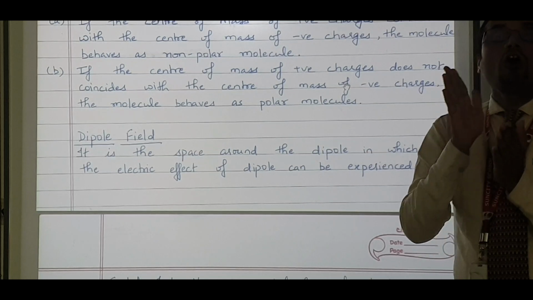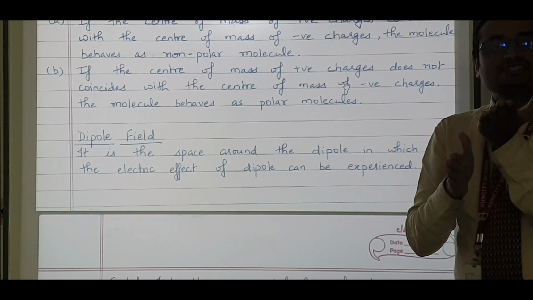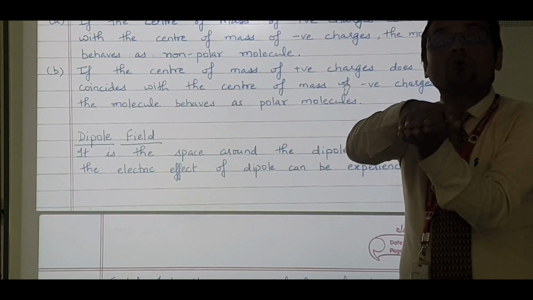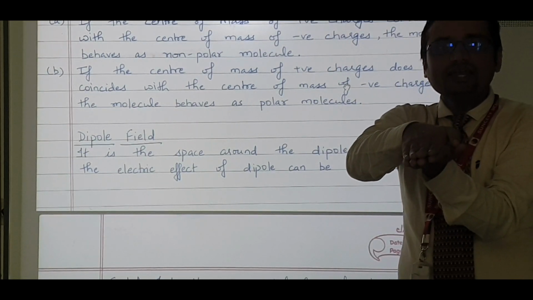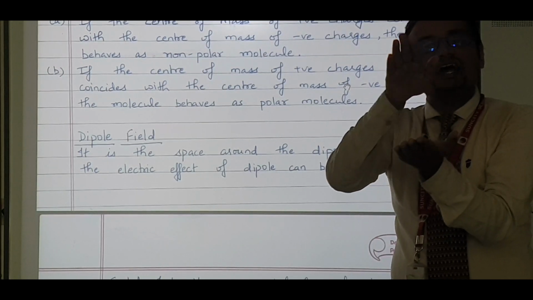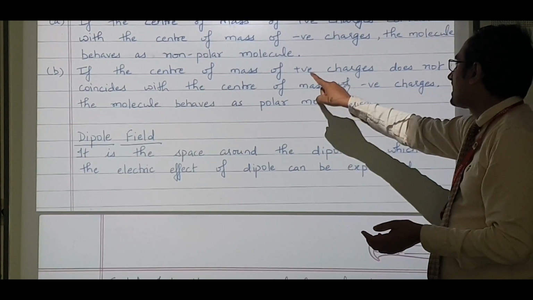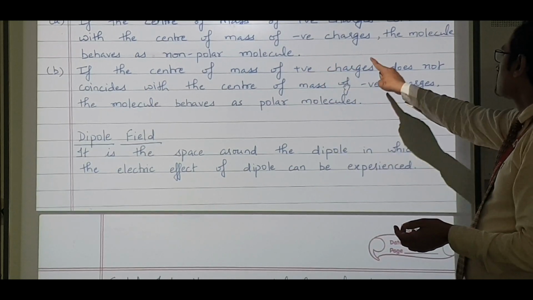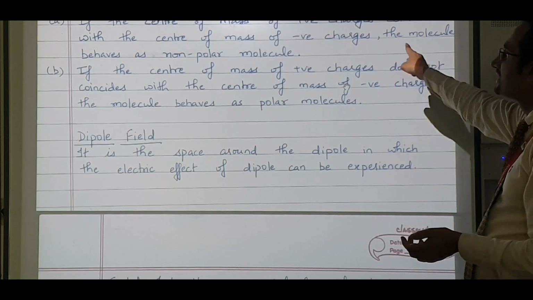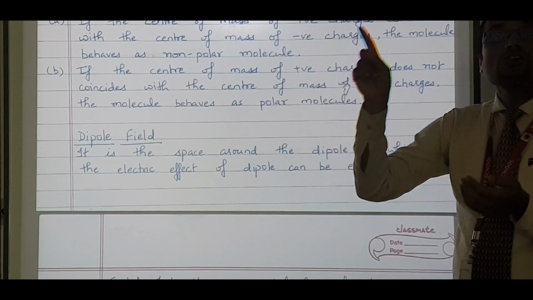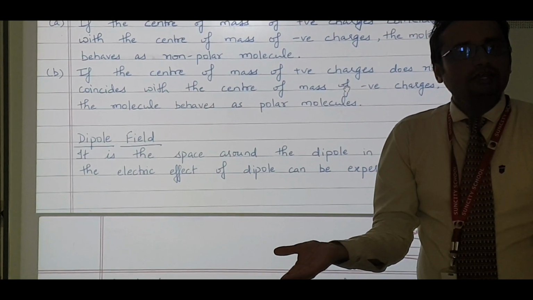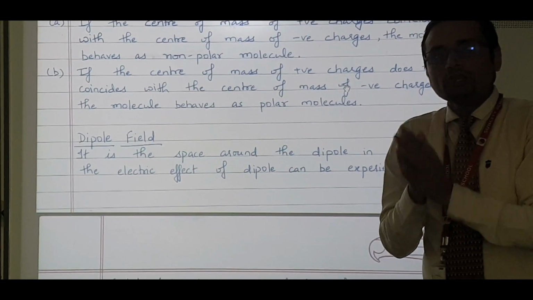In a non-polar molecule, the center of mass of the positive charge coincides with the center of mass of the negative charge. And if they are not coinciding, it's a polar molecule.